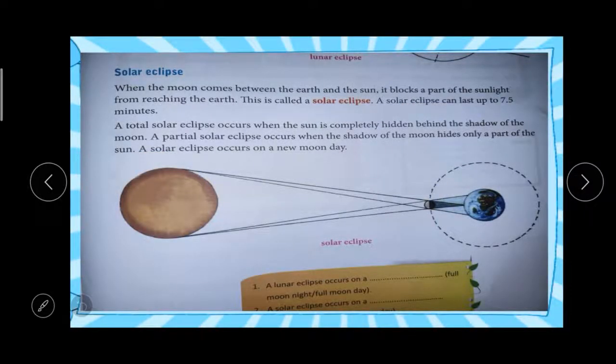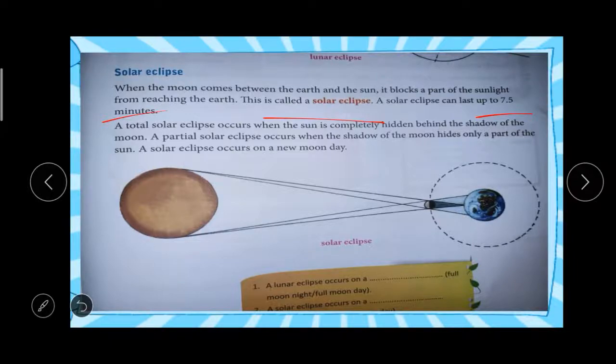Solar eclipse. In a solar eclipse the moon will come in between the earth and the sun. The moon will block a part of the sunlight from reaching the earth. That is called a solar eclipse. A solar eclipse can last up to 7.5 minutes.